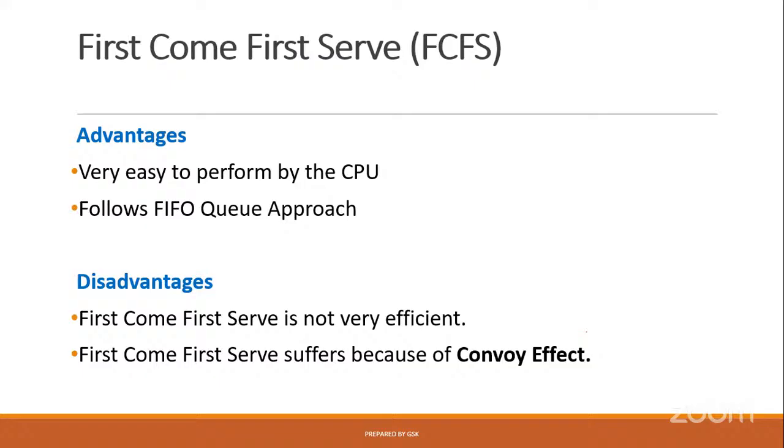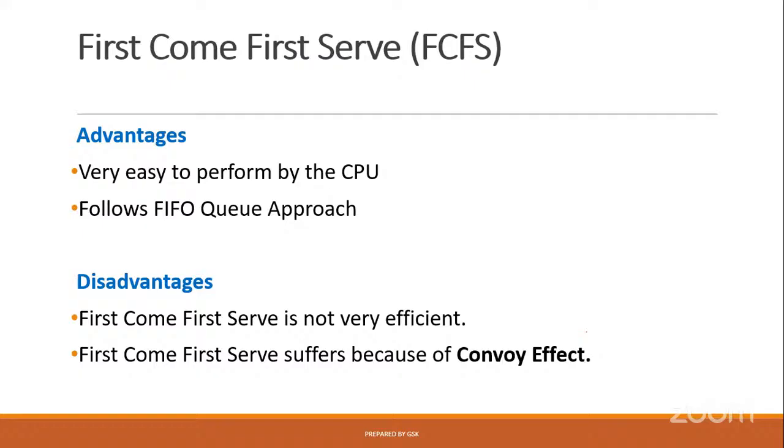Simple approach. Then the disadvantage: FCFS is not very efficient. Assume that there is a queue in front of a medical shop with 10 members, and we are implementing FCFS. Whoever came first gets the medicine first, the second person gets the medicine second, and so on in the same order.